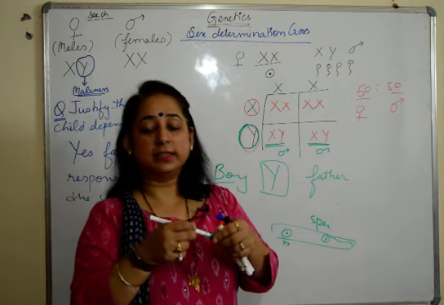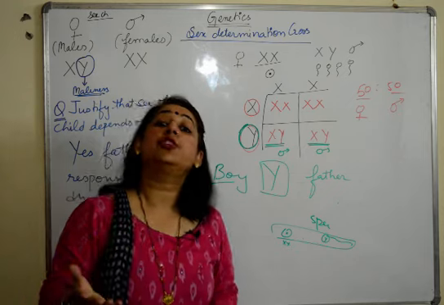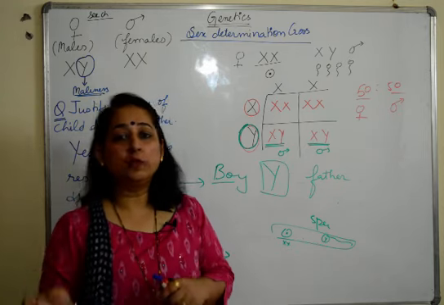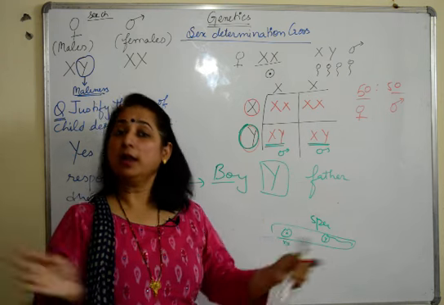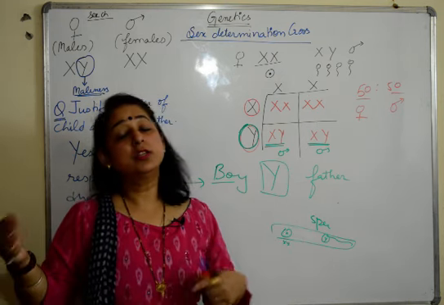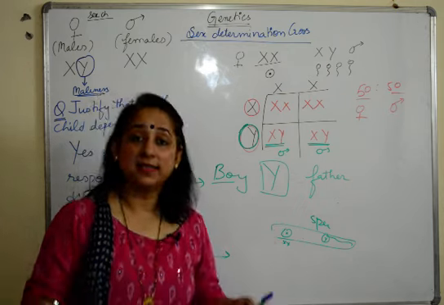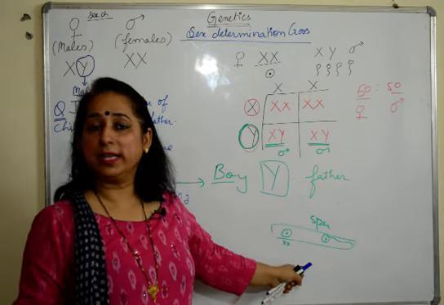You cannot say that a couple maybe has 4 children, so 2 will be boys and 2 will be girls. No, it can be 1 girl and 3 boys, or maybe all girls, or maybe all boys. So it's just a matter of chance, because this fusion which is going to take place, it's just a matter of chance.